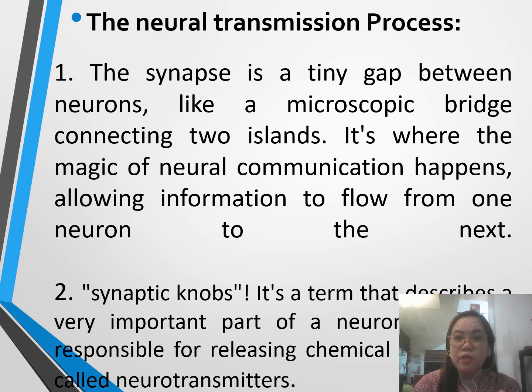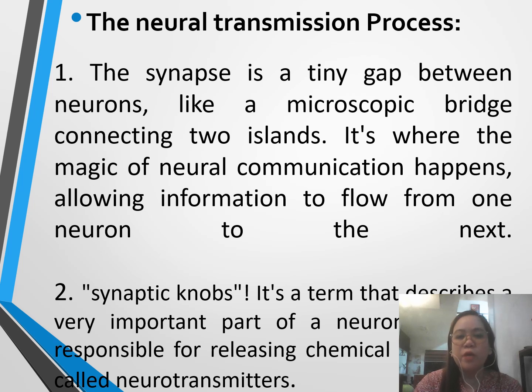So neuron transmission process. There are two processes in neural transmission. Number one, we have the synapse. It is a tiny gap between neurons, like a microscopic bridge connecting two islands. It's where the magic of neural communication happens, allowing information to flow from one neuron to the next.